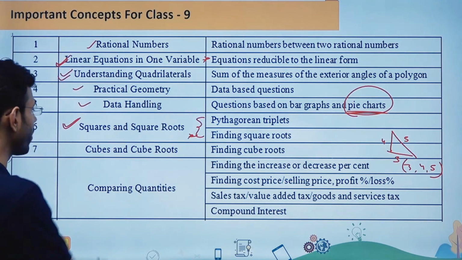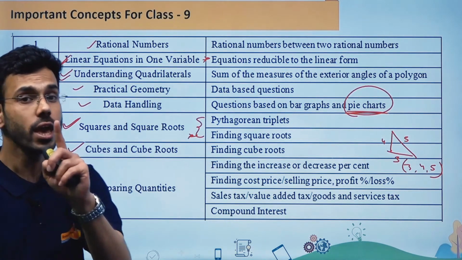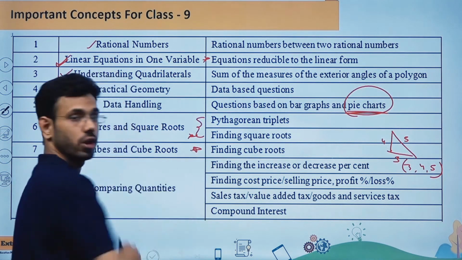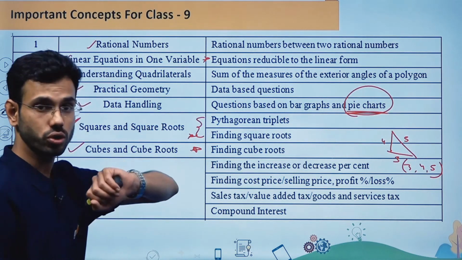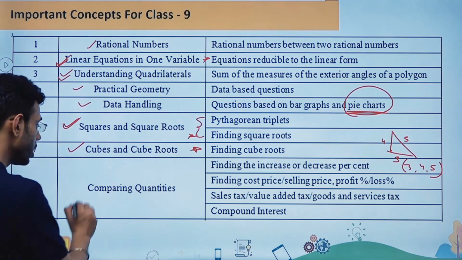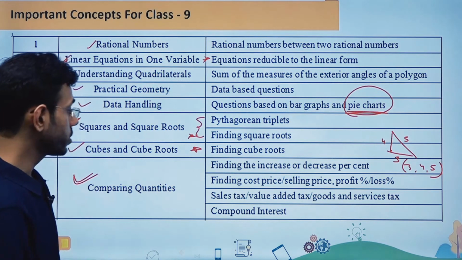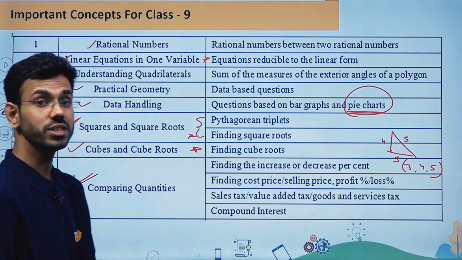In the same manner, the next chapter is cubes and cube roots. From here, finding the cube root is a concept from which they can ask you a good question. Now the next chapter is comparing quantities. There is a variety of questions they can ask you from this chapter.